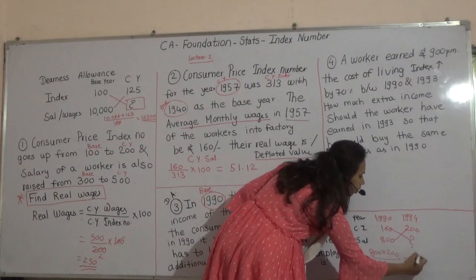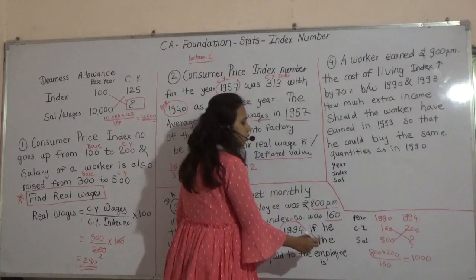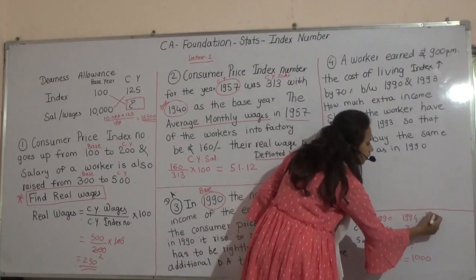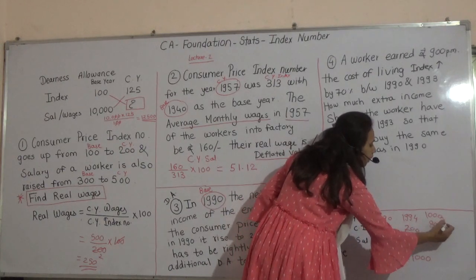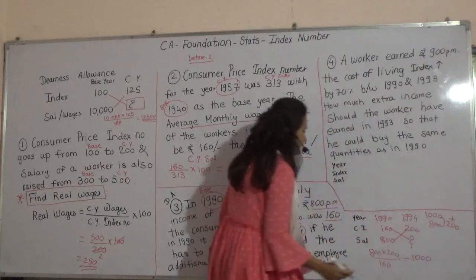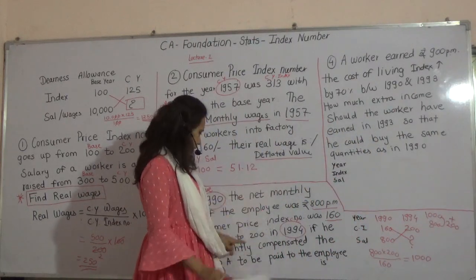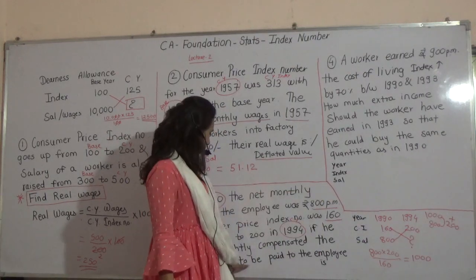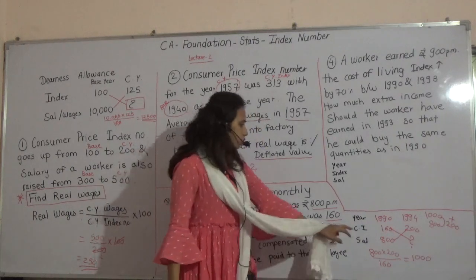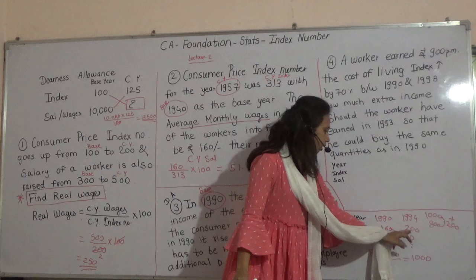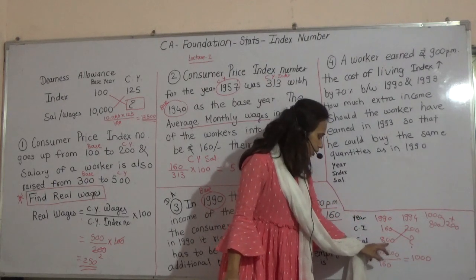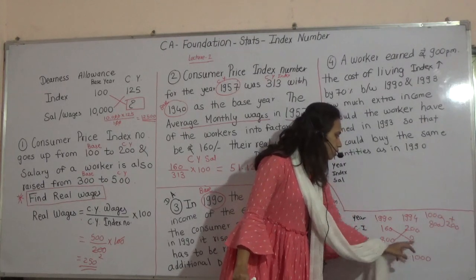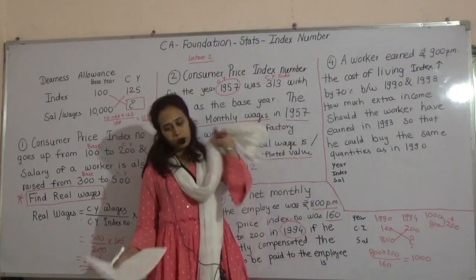You will get 1000. And how much was he getting? 800. Now the difference between 1000 and 800, that additional benefit, additional DA, so that 200 should be your answer to be paid to the employee, so that it will match with the current year index. This was the earlier salary, now he should be paid 1000. Whatever the 200 increase is, that is called dearness allowance.